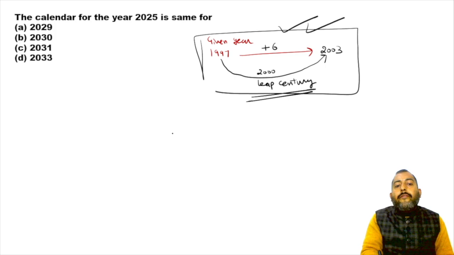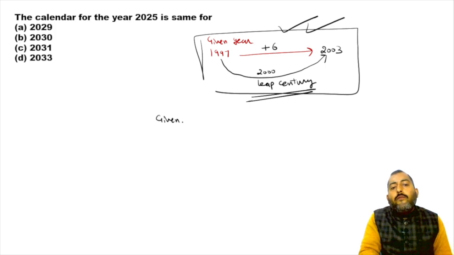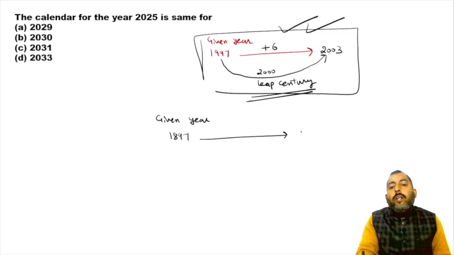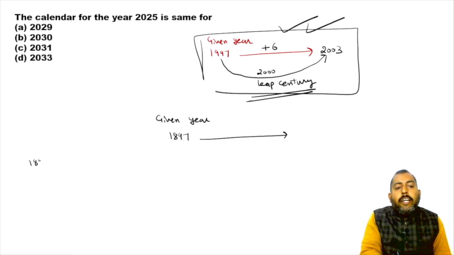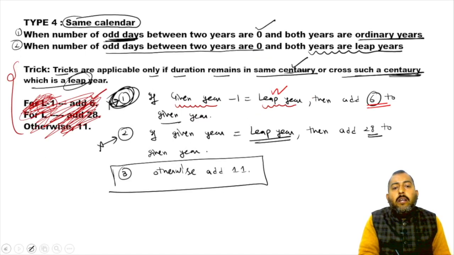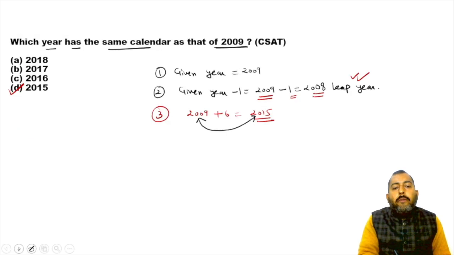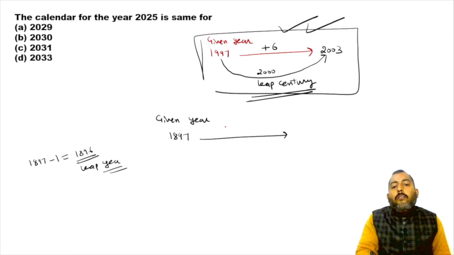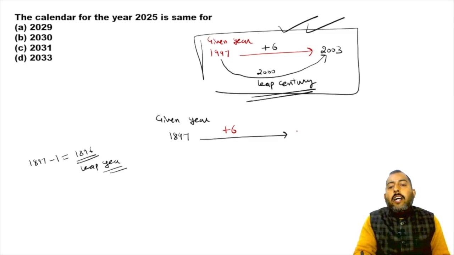But suppose I want to find out which year after 1897 will have the same calendar as that of 1897. Now I know some of you will do this. Sir, 1897 minus 1 is going to give us 1896. 1896 is a leap year. So, sir, condition number 1 is justified. So we'll simply add 6 to this given year. So the answer has to be 1903.